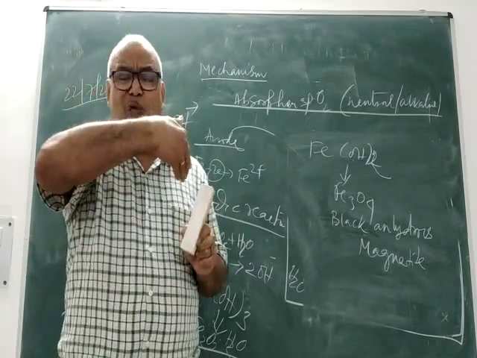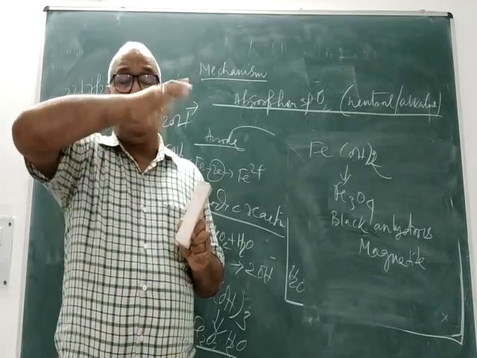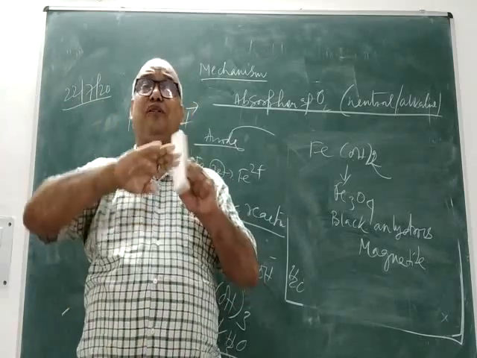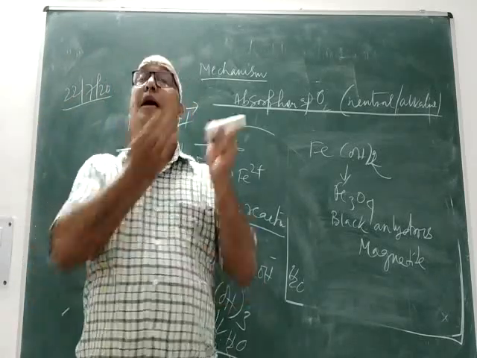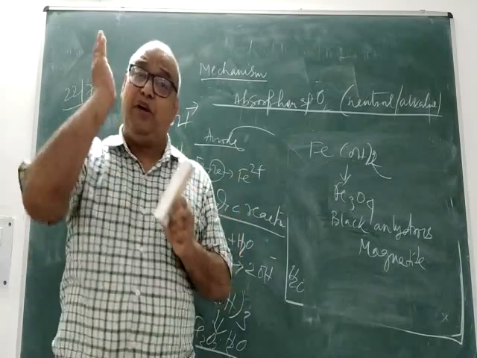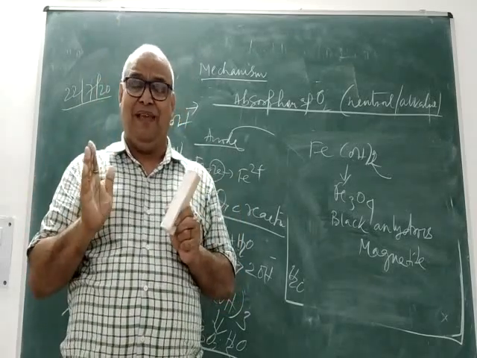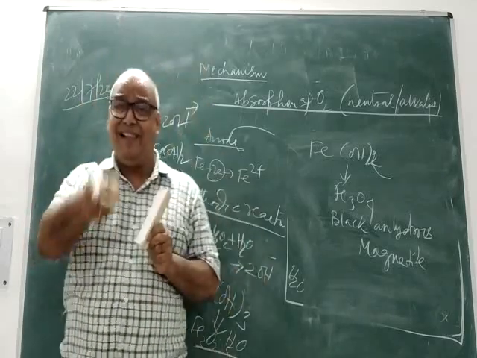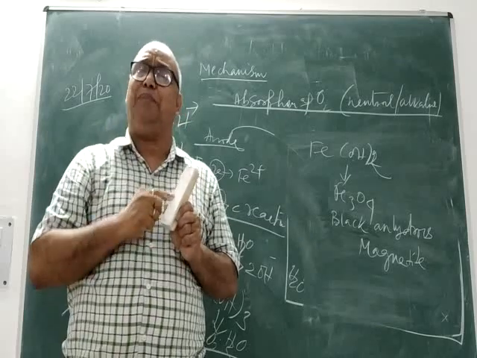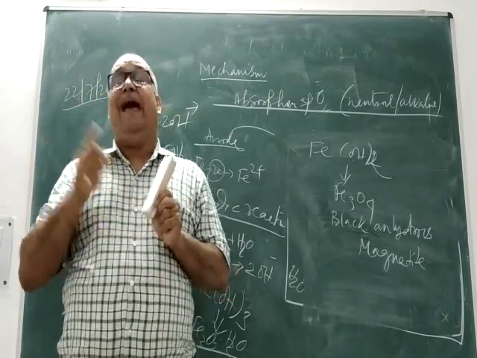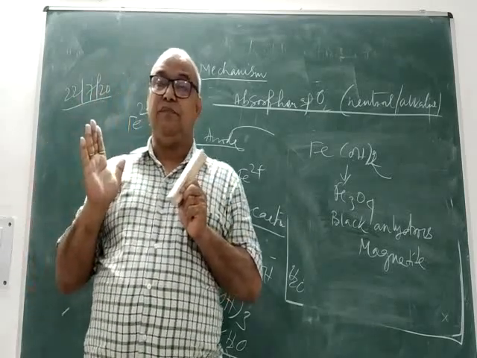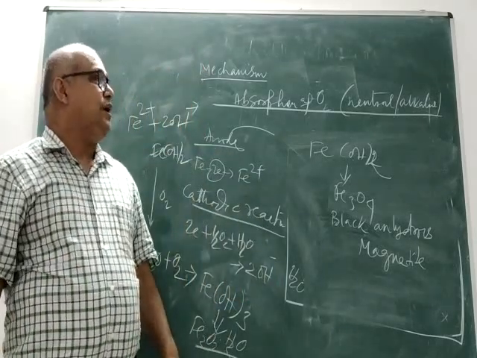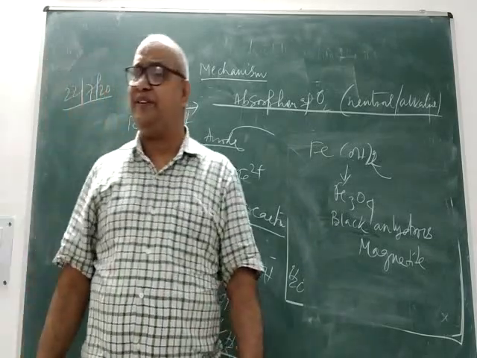In case of hydrogen evolution type, the corrosion could have developed all over the metallic surface, because the entire metallic surface was your anode. But in this case, anode will be the particular area where there is a crack. Wherever there is a crack, we know the exact location, and therefore you can tell that this is the area where corrosion will take place. The exact location is known to us, and therefore it is known as localized type of corrosion. This is all about the mechanism involved in absorption of oxygen type.